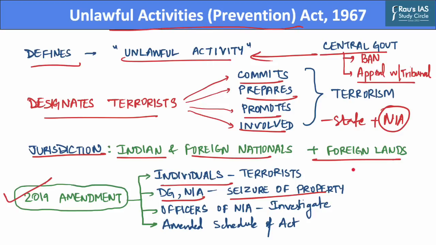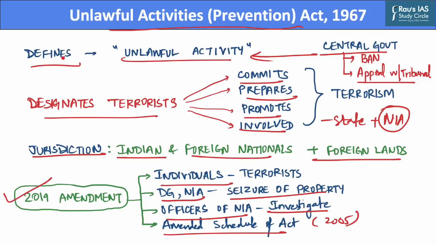Further, the Act also empowers the officers of NIA, who can be of rank of inspector or above, to investigate cases which are related to terrorism. Additionally, this Act also amends the schedule of the Act, and it adds the International Convention for Suppression of Acts of Nuclear Terrorism of the year 2005 in it.